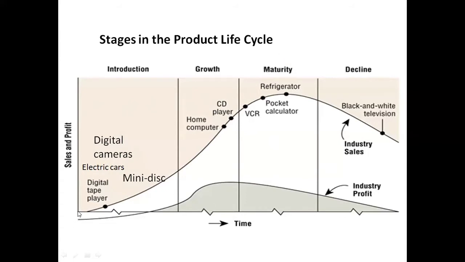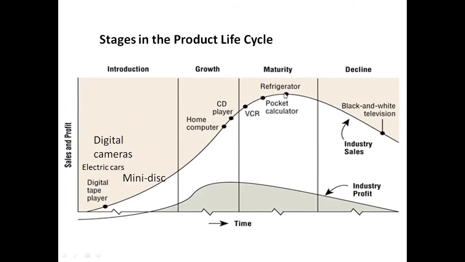And by this, the product might have traveled around 30 years, 40 years, 50 years, 100 years, 150 years, or maybe 200 years. Products won't get older quickly like human beings, how they get older day by day, but the products will run for a long way. Here in the maturity stage, you can find the refrigerators we use in the home, pocket calculators we were using earlier, and VCRs, which we were using earlier.